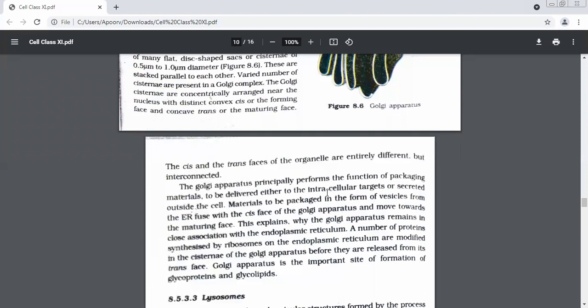So the material RER is producing is proteins. What did SER produce? Lipids and steroid hormones. So all these three things: RER will send proteins for packaging and transport, SER will send lipids and steroid hormones. Whatever is coming to the Golgi will be passed forward. So that is why the ER and the Golgi are always attached to each other. This we need to remember, children. Now they are modified.